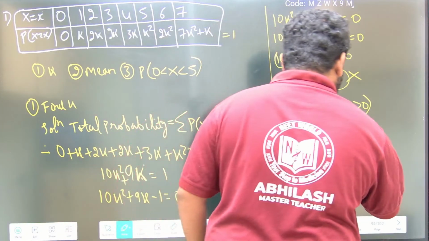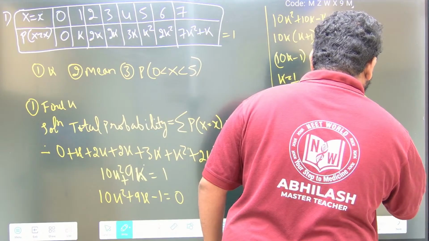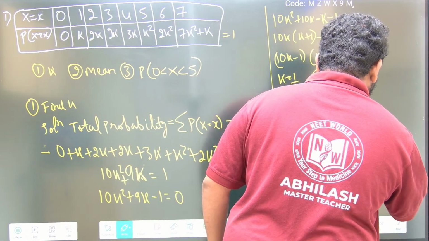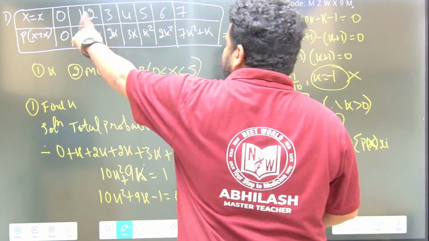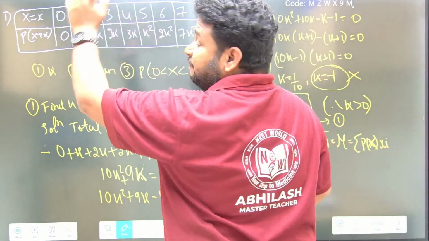So mu is equal to summation of p of x into xi. You have to multiply this. No need to square this. Squaring will come only for variance. Don't get confused.